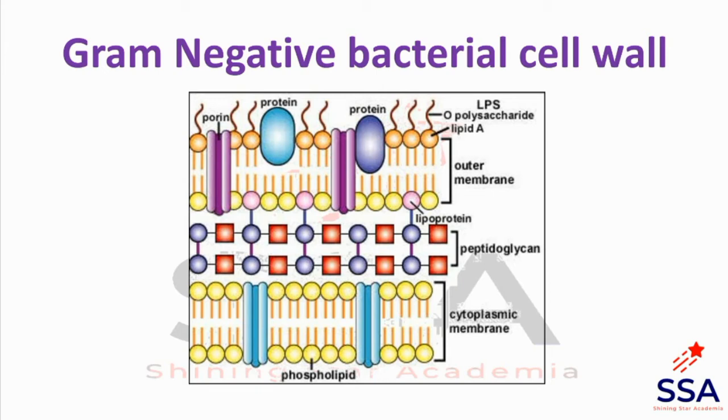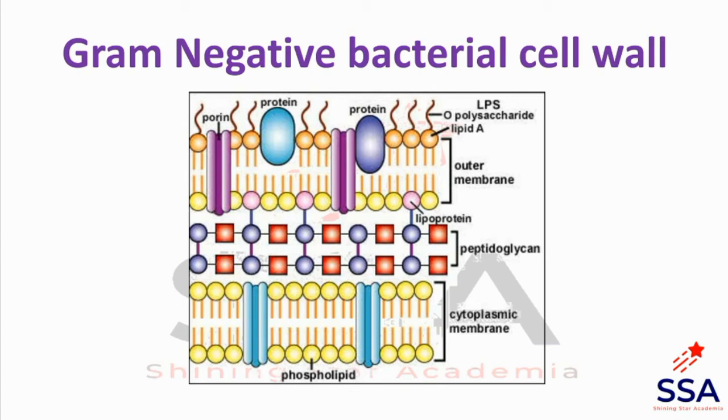Porin is a protein channel which allows small molecules to enter and exit. Porin is present inside the outer membrane, and O polysaccharide and lipid A are components of the lipopolysaccharide. So lipopolysaccharide and porins are also found on the outer membrane.